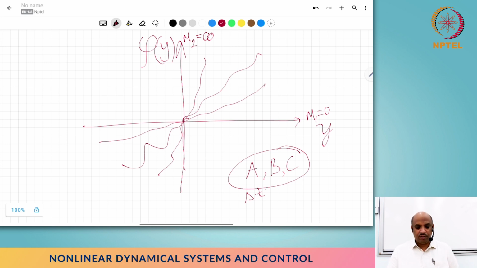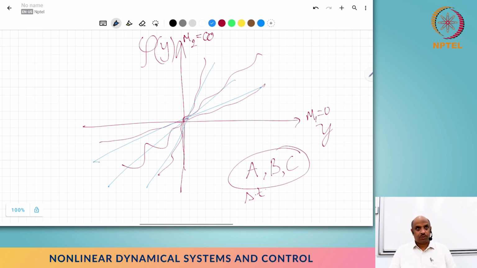That is the question. And then one of the conjectures that came is, okay, instead of looking at all nonlinearities, can we just look at only the linearities in this sector? So look at only straight lines, so to speak, any of the straight lines in that sector. If the system is stable with respect to all the linearities, then can we conclude something about nonlinearities, right? So that's Aizerman's conjecture, and there is an extension to that as Kalman's conjecture. We will look at all those things in a second, right?